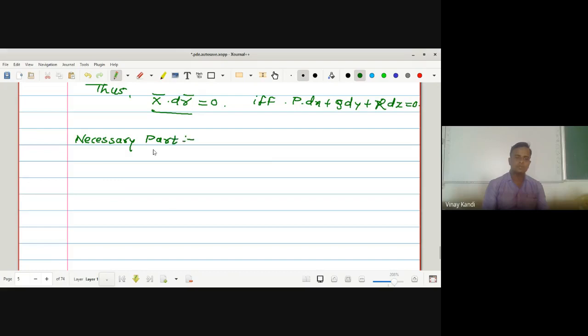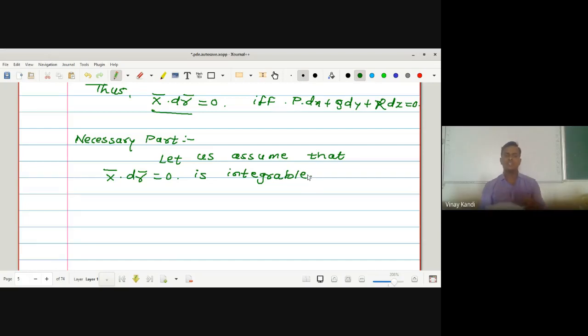Necessary part. Let us assume that x bar into dr bar is equal to 0 is integrable. What is the meaning of integrable?